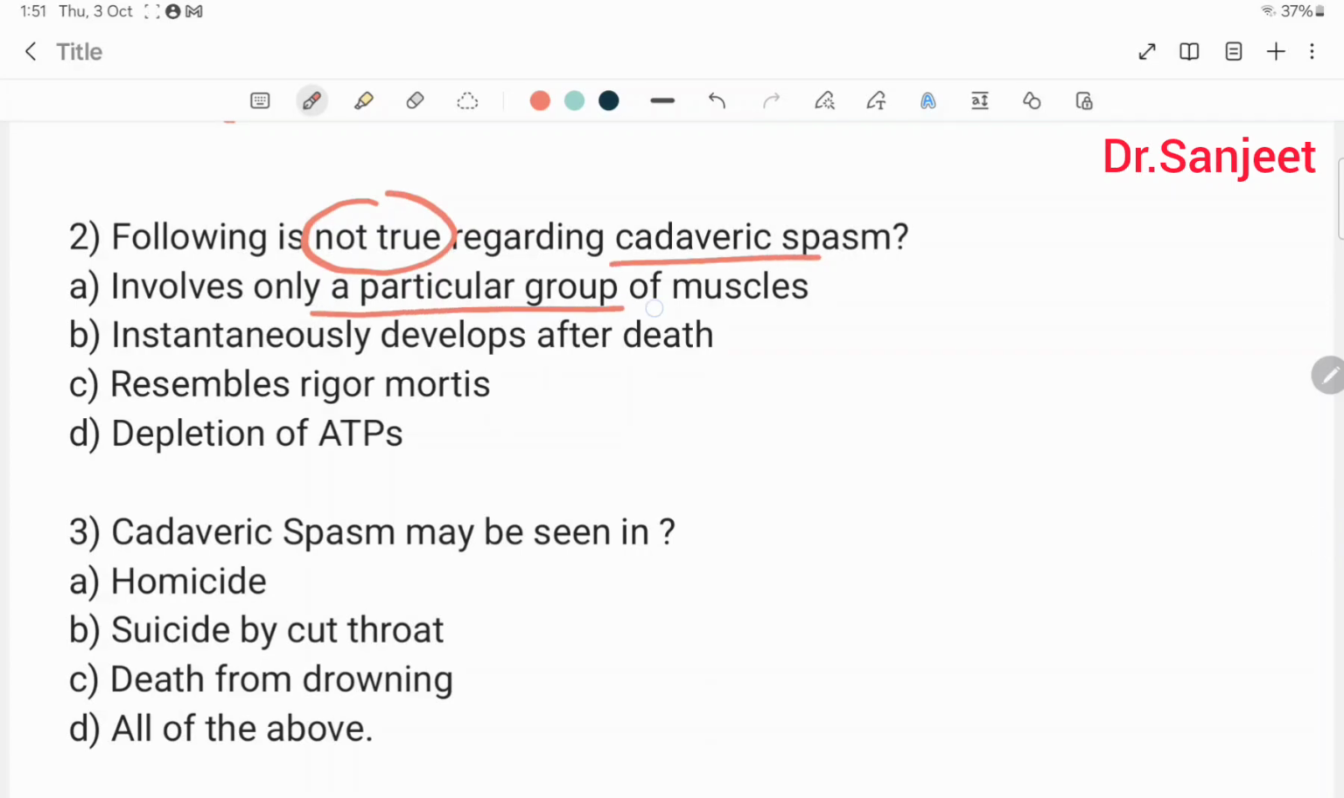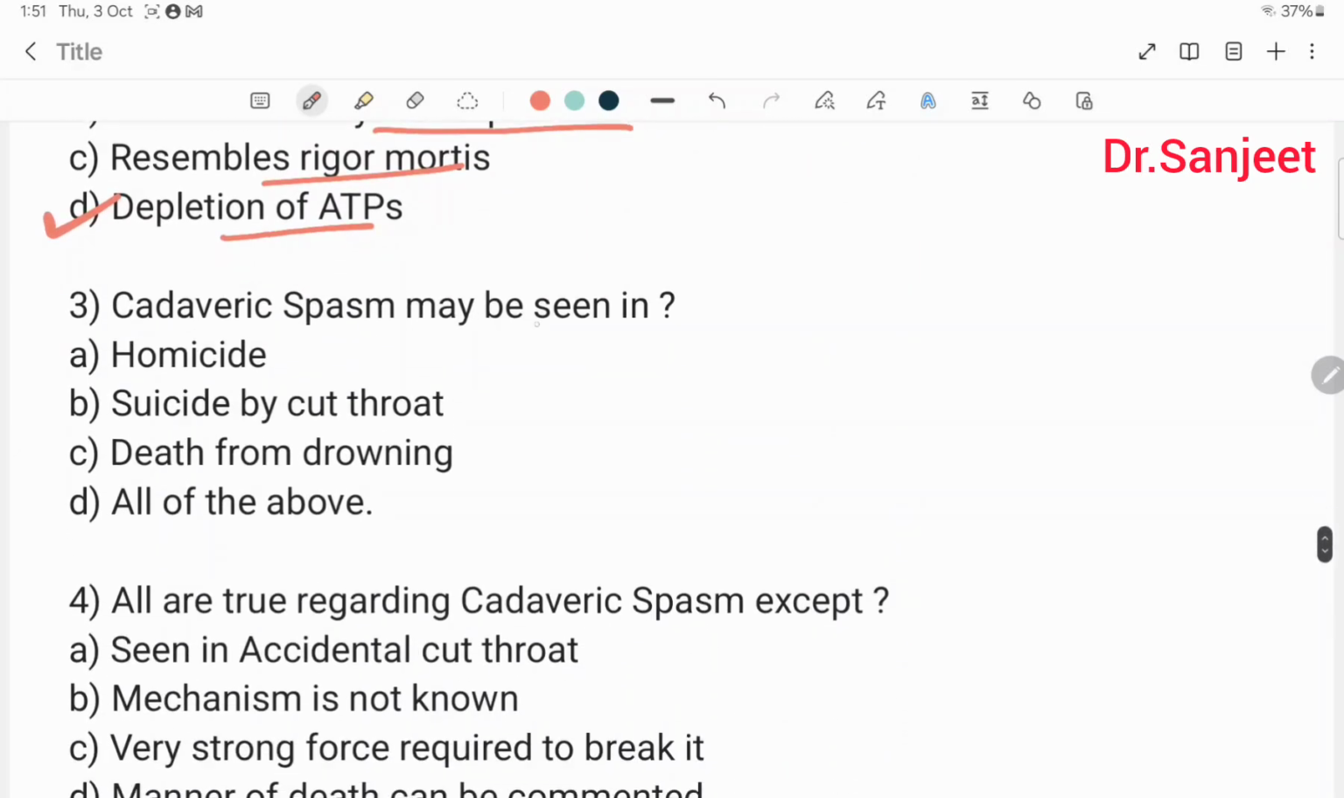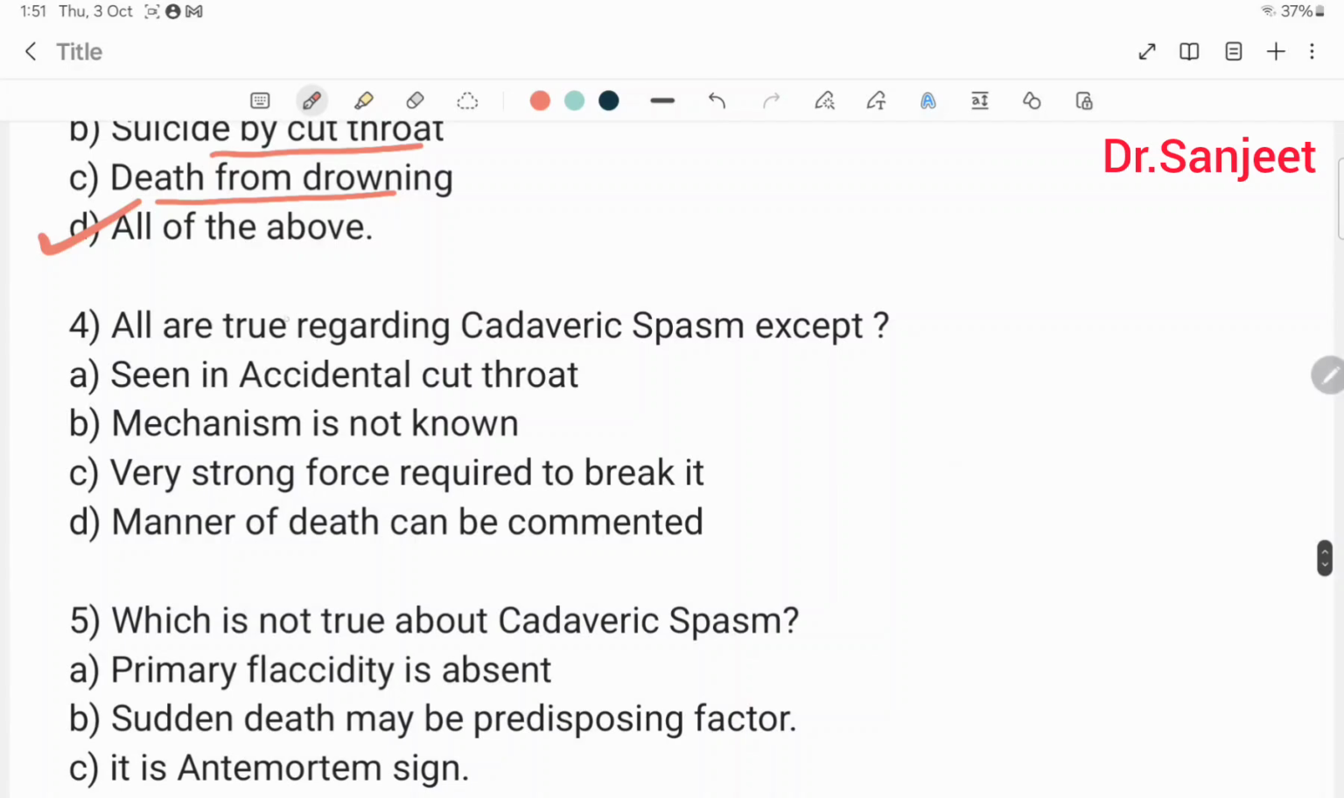Involves only a particular group of muscles. Instantaneously develops after death. Resembles rigor mortis. Depletion of ATP. Depletion of ATP does not happen in this. This is false. Cadaveric spasm may be seen in homicide, suicide by cut throat, death from drowning, all of the above. All are true regarding cadaveric spasm except: seen in accidental cut throat.